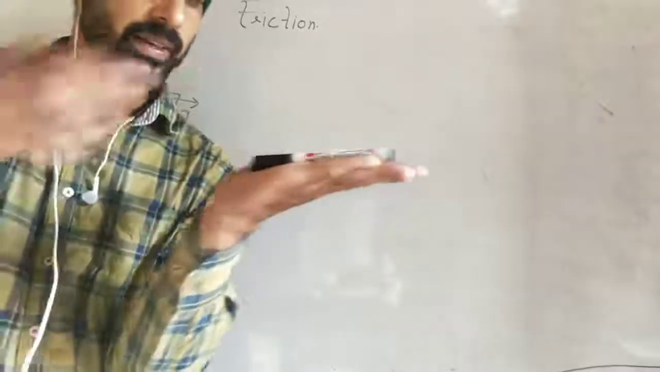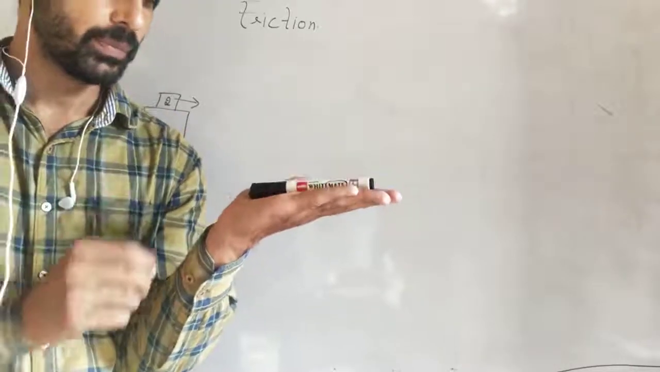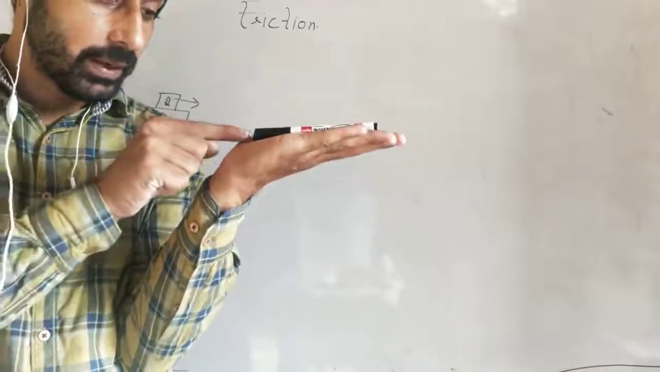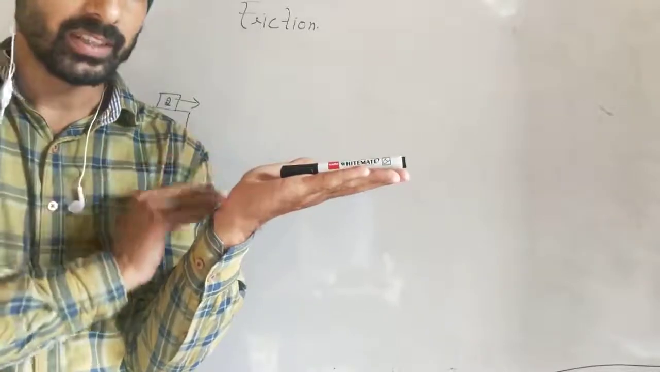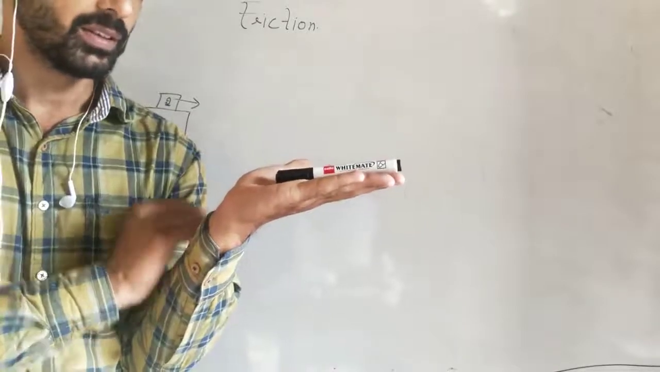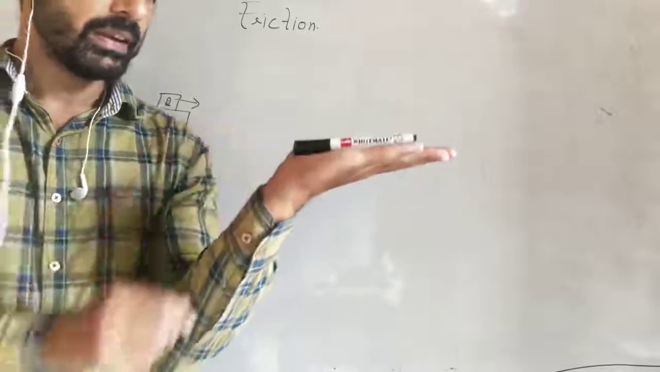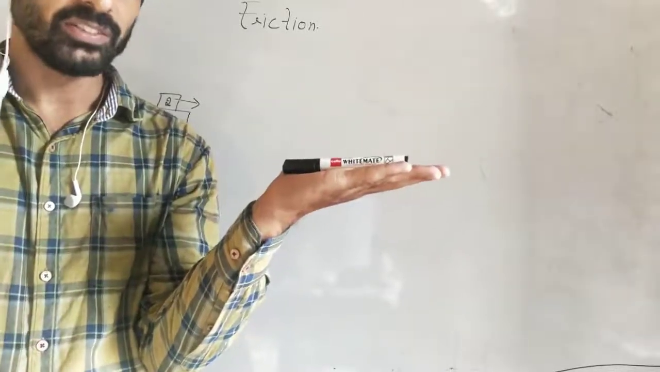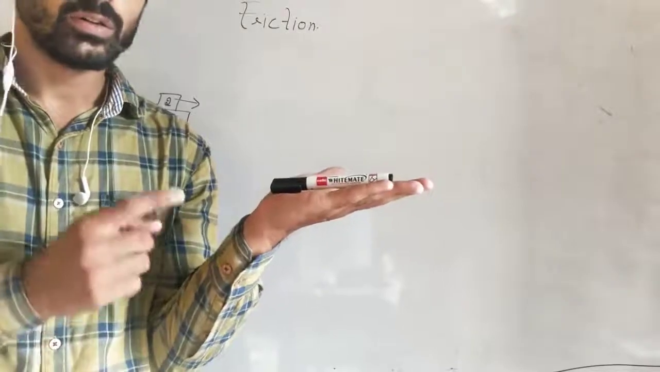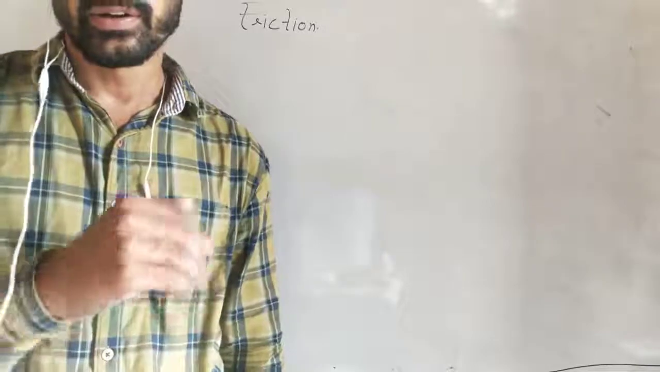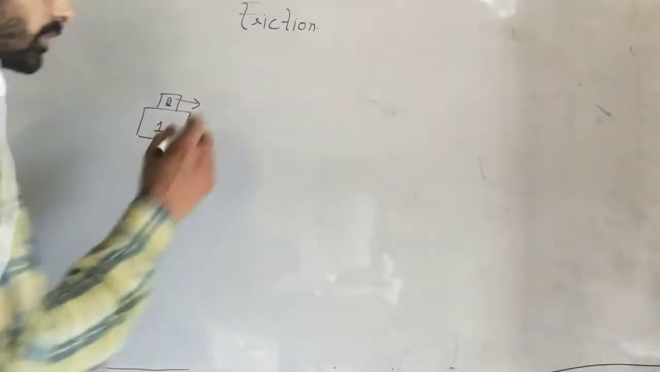Suppose two objects are there: first is my hand and second is this marker. It is now moving, so an opposing force will act on the surface between these two objects. That opposing force is known as frictional force. The second concept is this: if it has an intention of motion, intention means it wants to move, then also an opposing force will act at the surface between these two objects. That is known as frictional force.